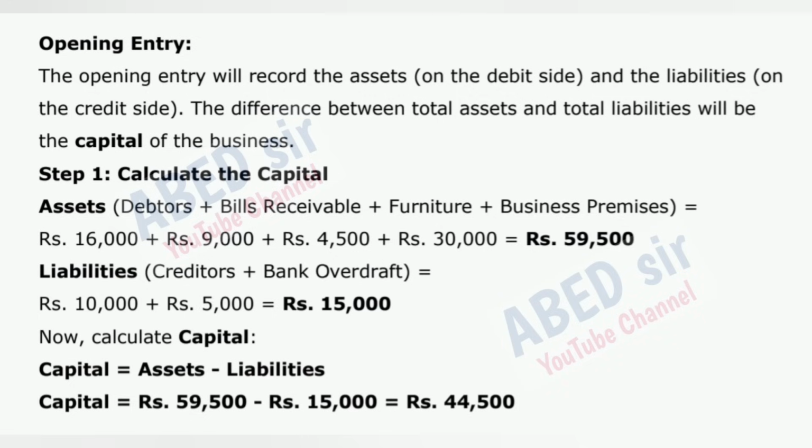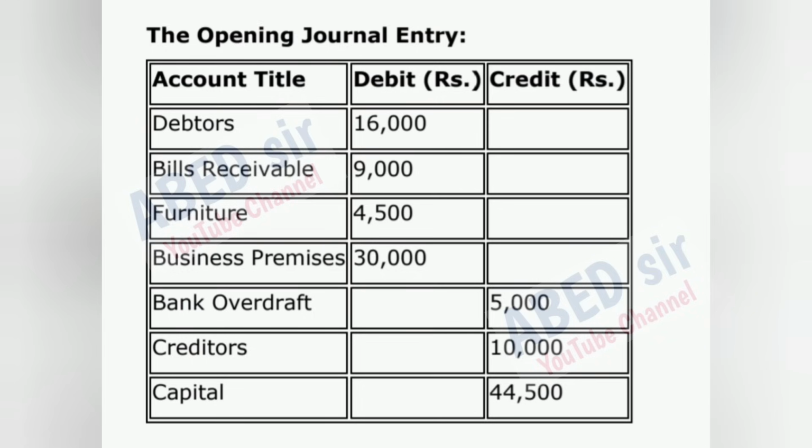Now, calculate capital. Capital is equal to assets minus liabilities. Capital is equal to 59,500 rupees minus 15,000 rupees is equal to 44,500 rupees. The opening journal entry.